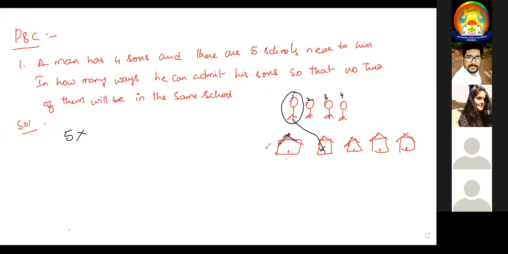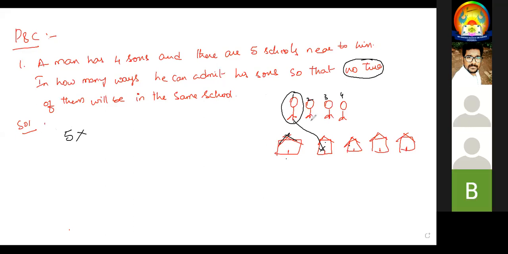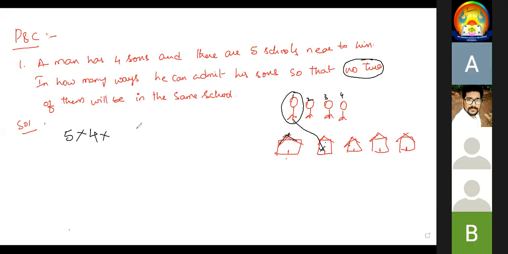Now to admit the second kid, I have only four options. Why? Because no two of them will be in the same school. So the second one can join the first, second, third or fourth school. So there are four options. So 5, 4, 3, 2.